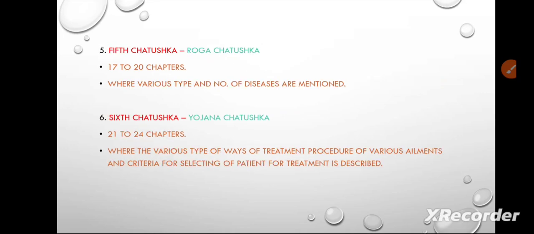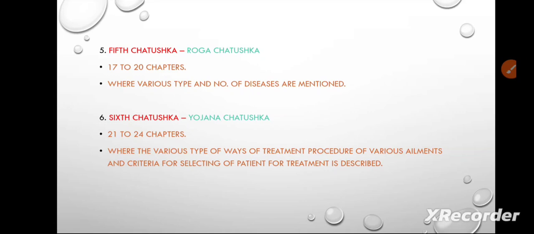The fifth chatushka is Roga Chatushka. In that we learn chapters 17 to 20, where various types and numbers of diseases are mentioned. It means whatever the types of diseases and the major diseases, all are explained in this Roga Chatushka, chapters 17 to 20. Next, the sixth chatushka is Yojana Chatushka.